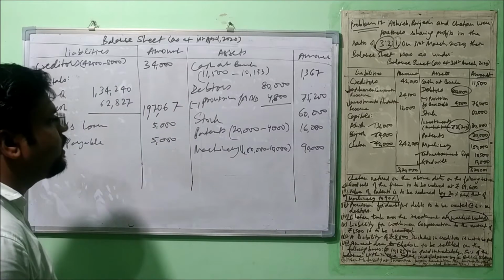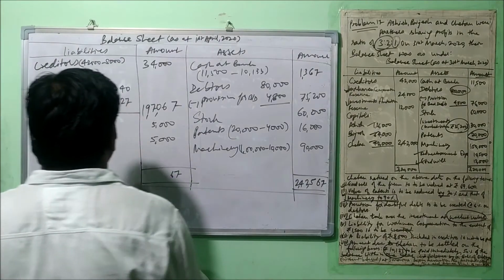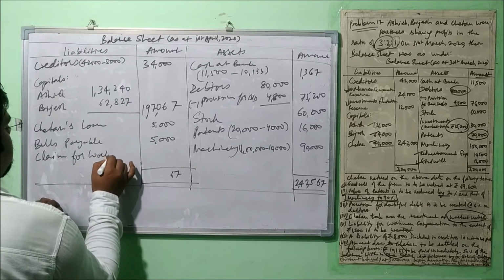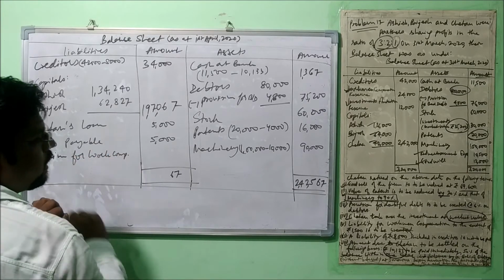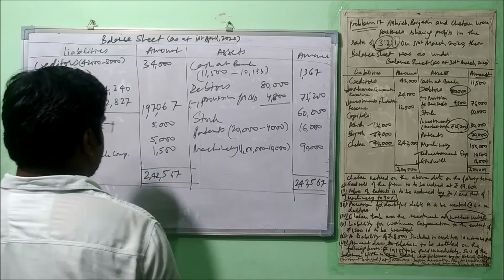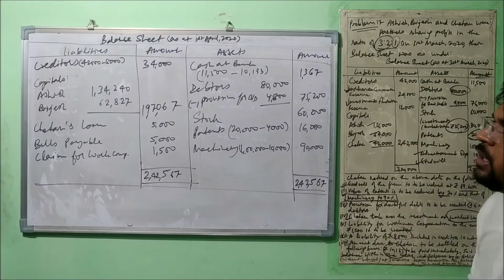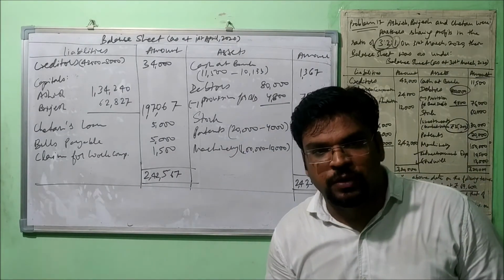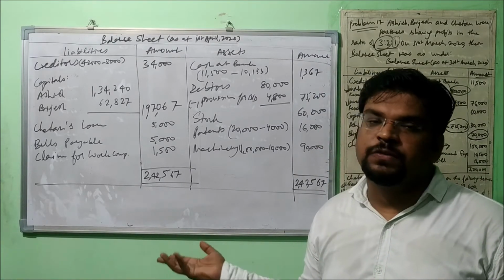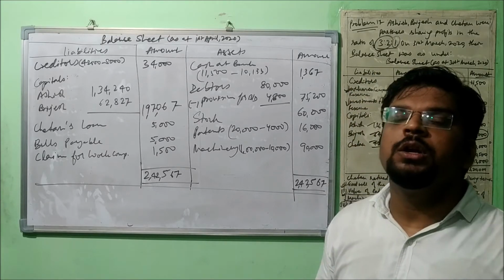Now we will get the total of this, right? 2,42,567. Let's see here. One thing we forgot here: claim for workmen compensation, right? 1,500. It needs to be mentioned here. Okay. Now total matches 2,42,567. Alright, so this is the way to prepare it. Fine. Today we prepare revaluation account, partners capital account and balance sheet. If such a question comes in the examination, it will be there for 8 marks. Understood the point? Now let's move further.